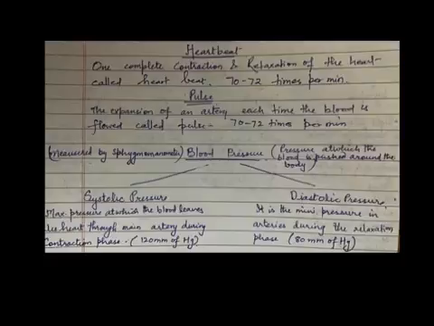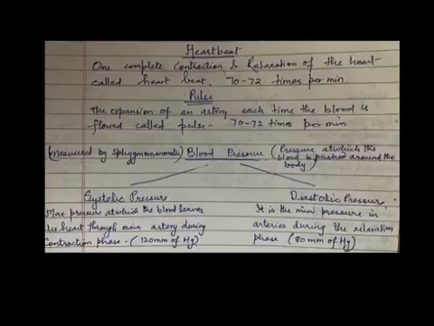The phase of the heartbeat when the heart contracts and pumps the blood into the arteries is called systole, and the phase of the heartbeat when the heart relaxes or expands and allows the chambers to fill with blood is called diastole.